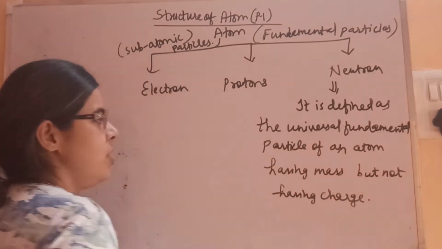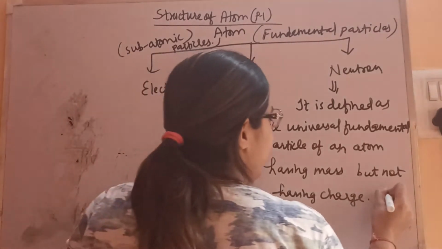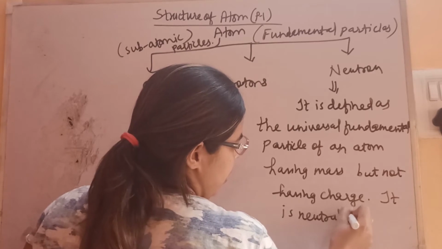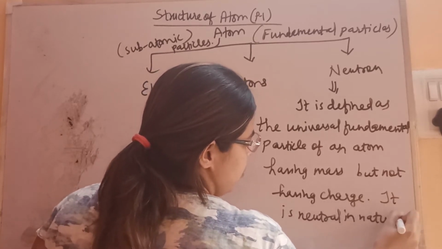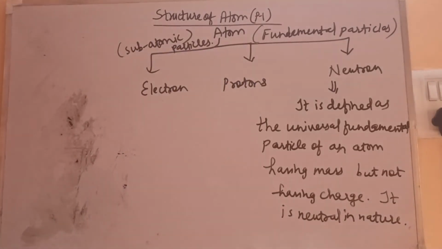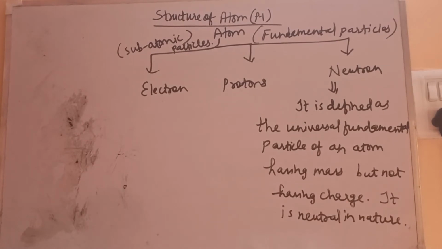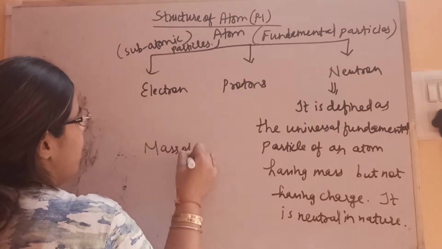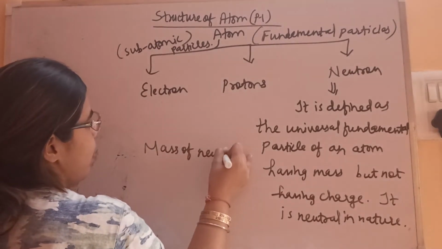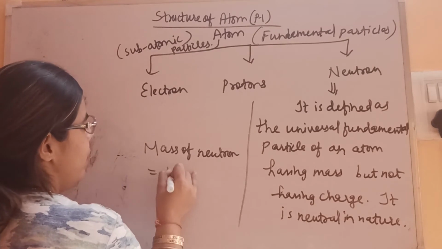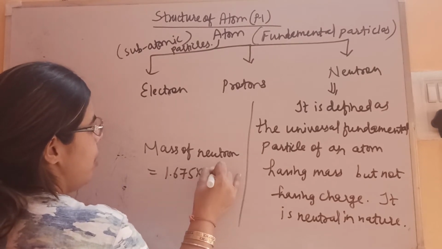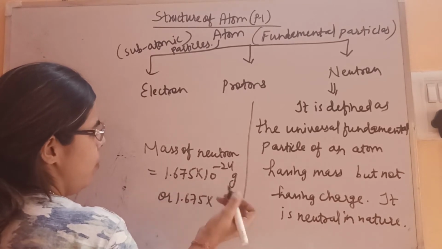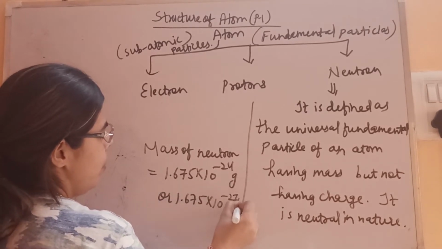So it is neutral in nature. Its mass is 1.675 into 10 to the power minus 24 gram, which is almost nearly equal to that of the proton.